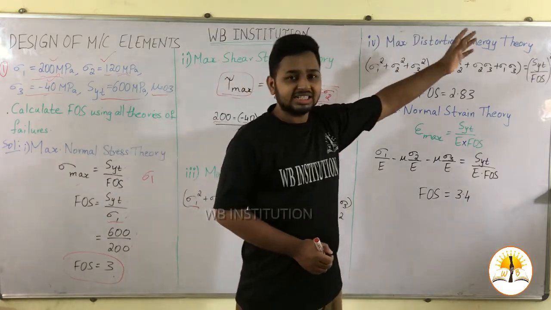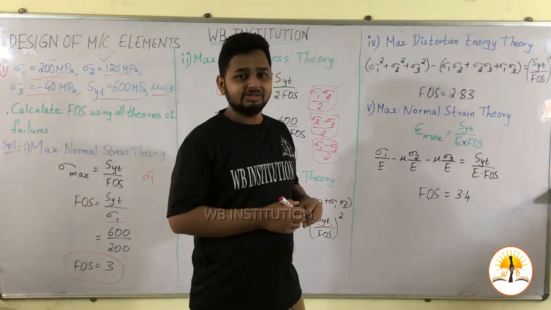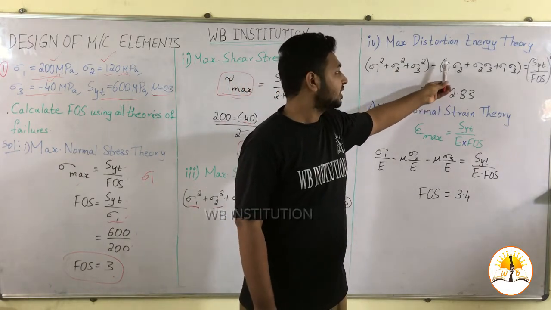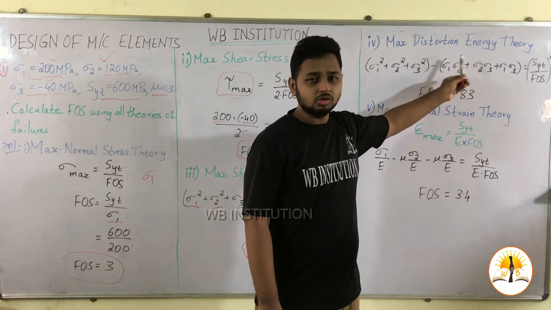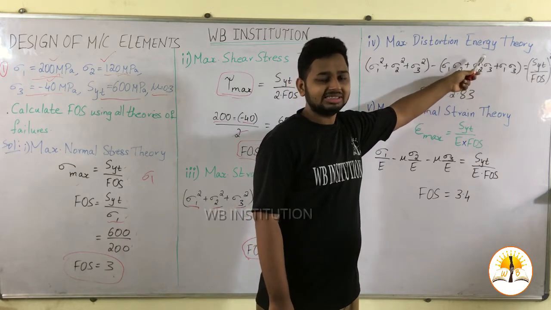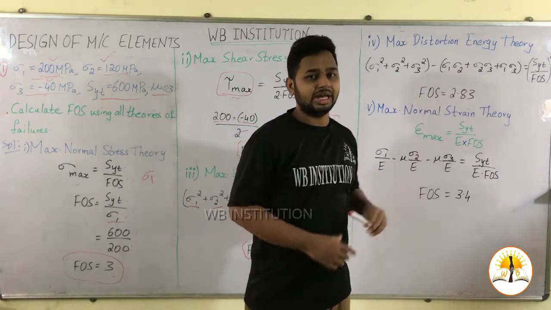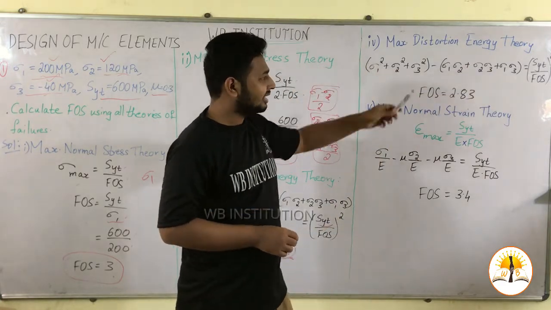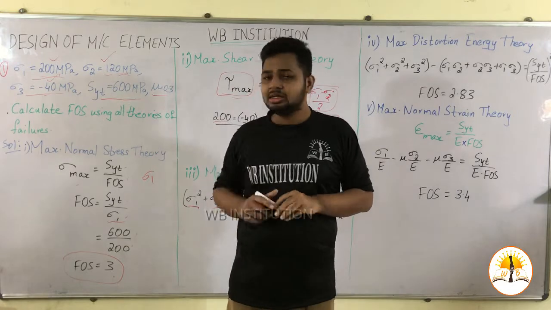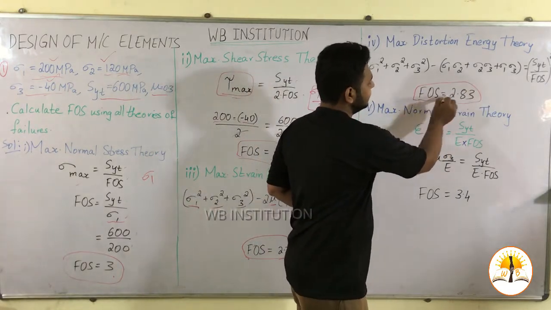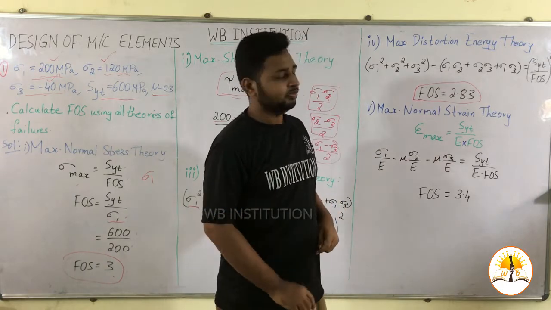So the equation is sigma 1 square plus sigma 2 square plus sigma 3 square minus sigma 1 sigma 2 plus sigma 2 sigma 3 plus sigma 1 sigma 3 is equal to SYT divided by FOS whole square. All values are given in the question, we just substitute and we get FOS as 2.83.